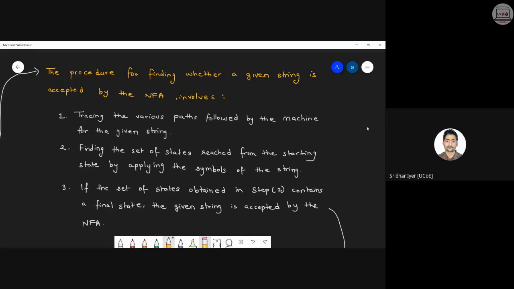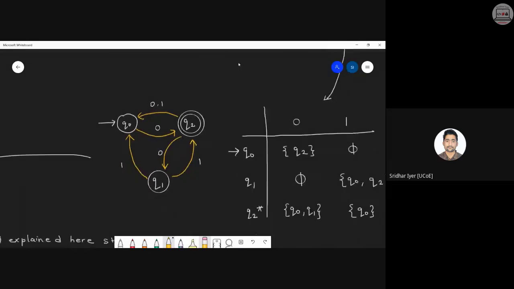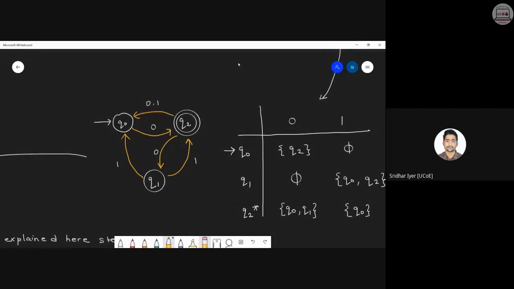Step number 2 is all about finding the set of states that are reached from the starting state by applying the symbols of the string. So it's better if I start with the problem, otherwise it will be confusing. So this is your problem. This is your NFA given to you. Obviously, this is an NFA. Why? If you can see in state Q1, we are having two transitions for input 1. Clear?